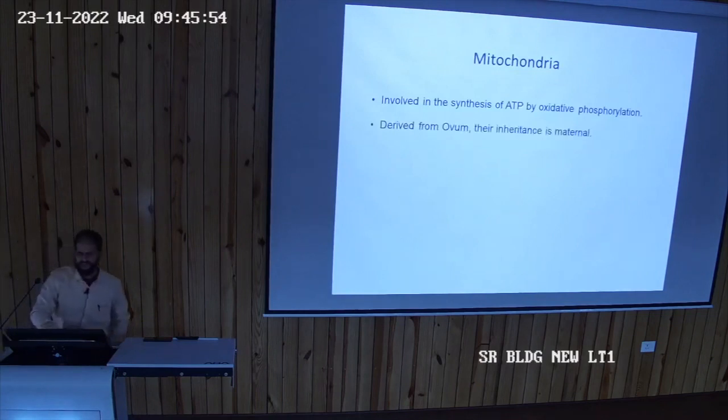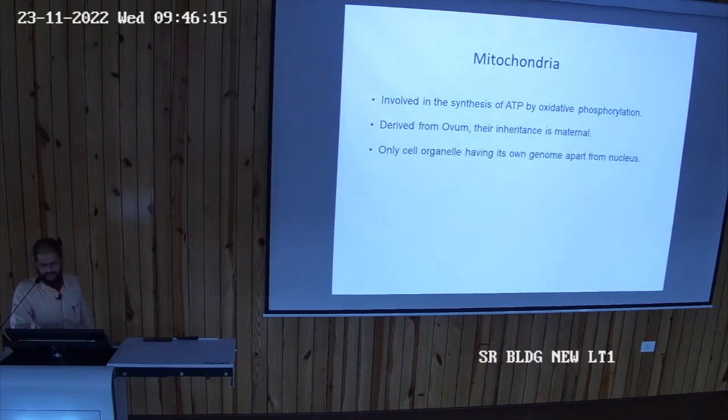A few important facts on mitochondria. It is maternal in origin. Its inheritance is maternal, it comes from the mother. So your power generating organelle is coming from your mother. Okay, derived from the ovum, their inheritance is maternal in origin, and it is the only cell organelle which has its own genome apart from the nucleus. The nucleus has genetic material, and this also has its own genetic material.